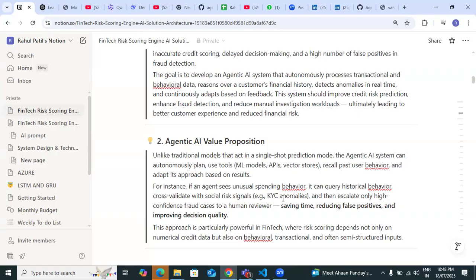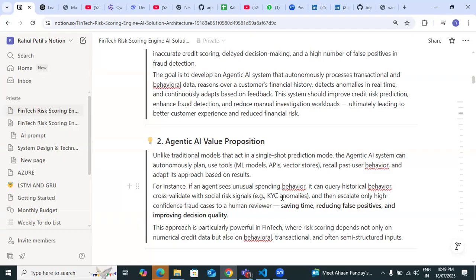For instance, if an agent sees unusual spending behavior, it can query historical behavior, cross-validate with social risk signals like KYC anomalies, then escalate only high-confidence fraud cases to a human reviewer, saving time, reducing false positives, and improving decision quality. It means totally the efforts are going to be saved for the bankers with agentic AI.